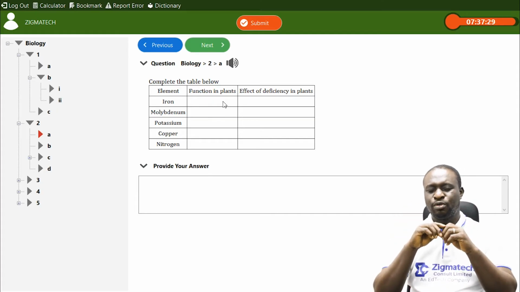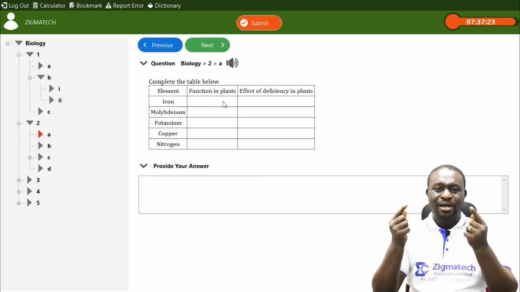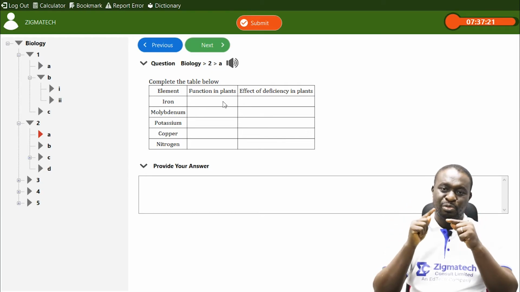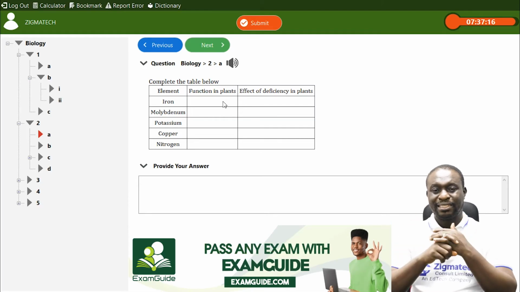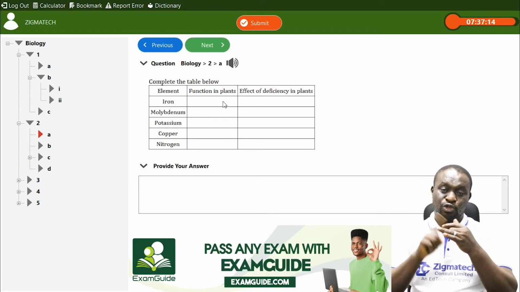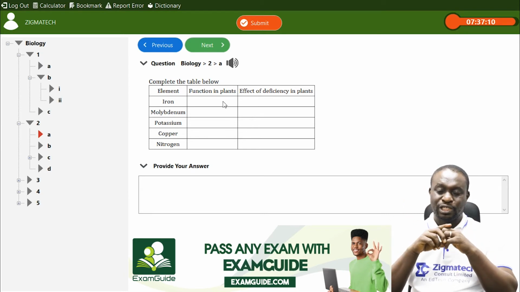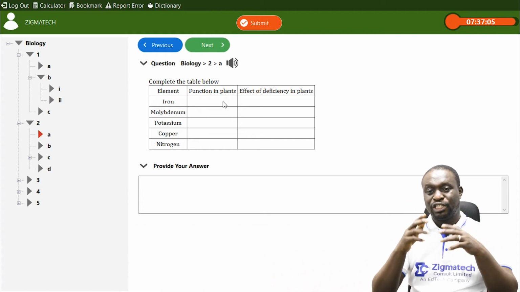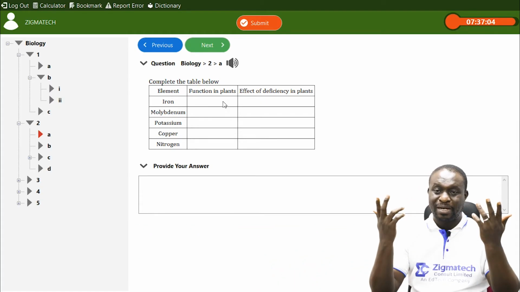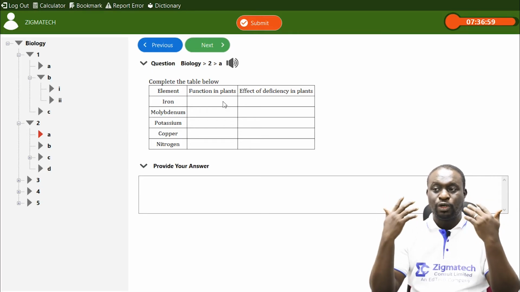Now, also we have potassium. Potassium plays a major role in activating enzymes for respiration, and also activates photosynthesis. Now, the effect of deficiency is premature death. If there is nothing to activate photosynthesis, of course, the plant won't be healthy. So it can bring about premature death.